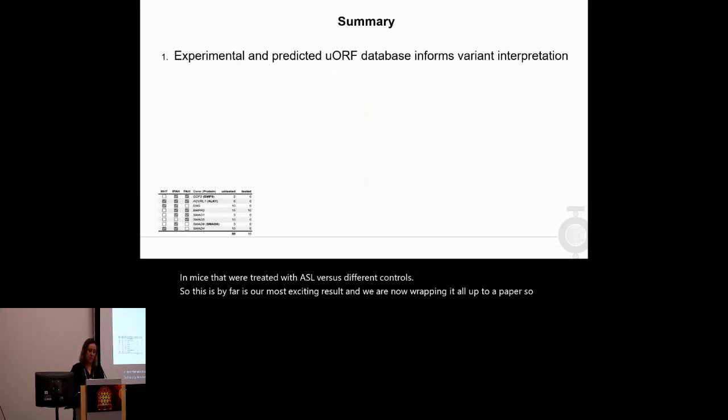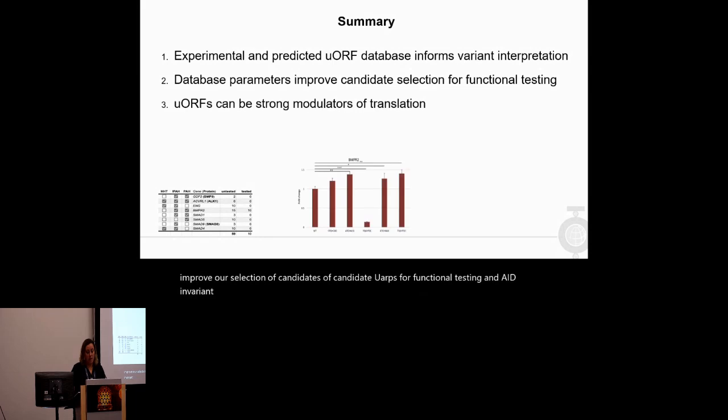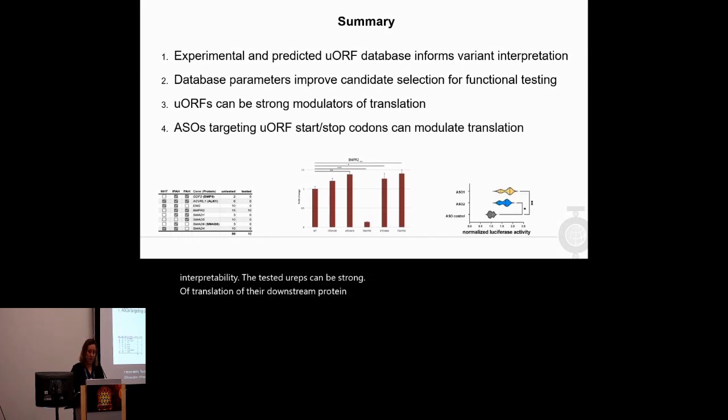So to summarize, we have created a database that includes both experimentally and computationally detected uORFs. And our database includes annotations and parameters that improve our selection of candidate uORFs for functional testing and aid in variant interpretability. The tested uORFs can be strong modulators of translation of their downstream protein. And we can design ASOs that target those functional start and stop codons of uORFs as a means to modulate translation both in cells and in mice.